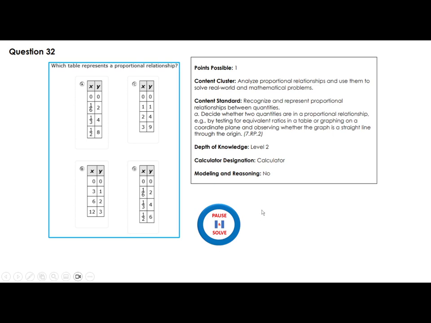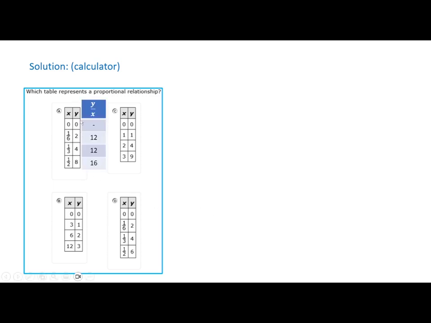Which table represents a proportional relationship? You have to do some math here. Okay, y over x. Got it. Here, y over x is this number. Y over x is here. Now you look at the one that has a constant, see, 12, 12, 12. This is not a proportional relationship. This is not a proportional relationship. This is the answer right here.